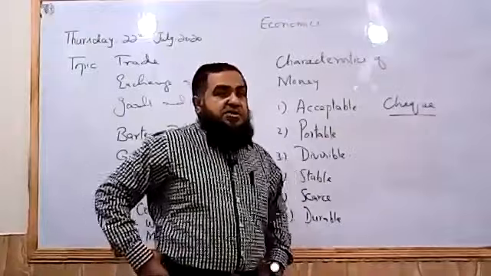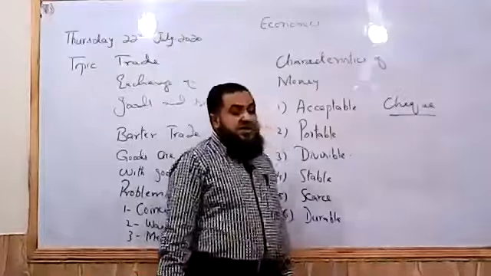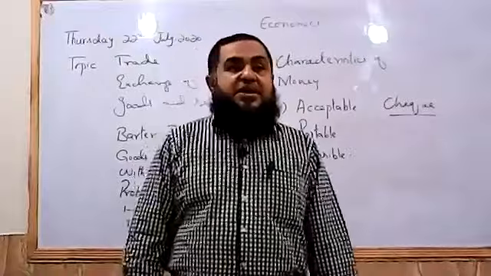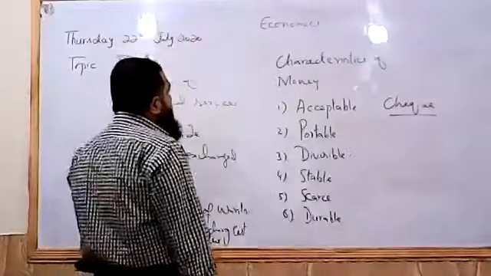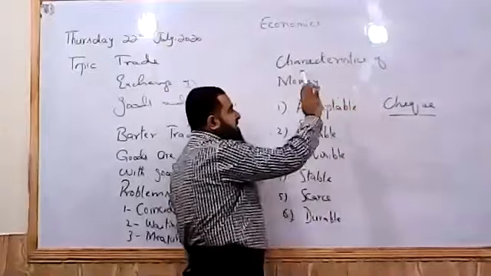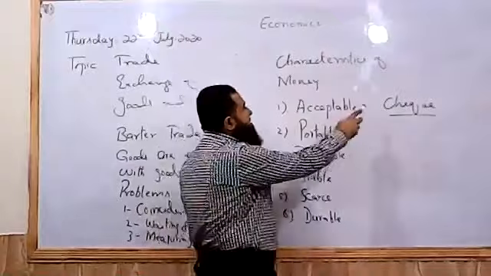That check can bounce. So it is only representing money, but it does not tell us whether the person holding that check has money in his account. So if checks are not acceptable, then they cannot perform the other functions of money. We are not looking at the other characteristics unless this one is satisfied.